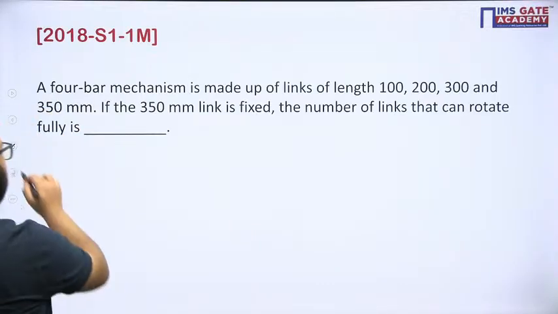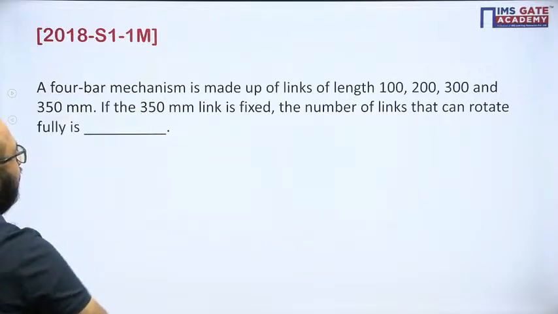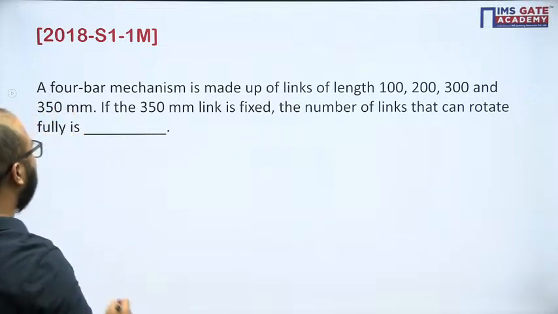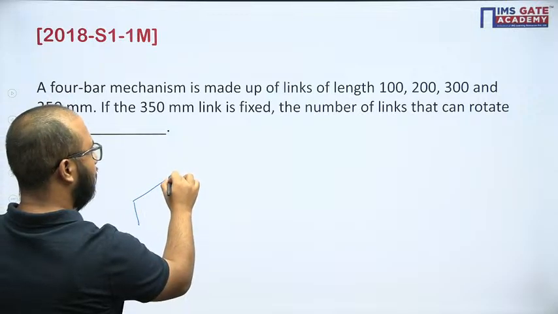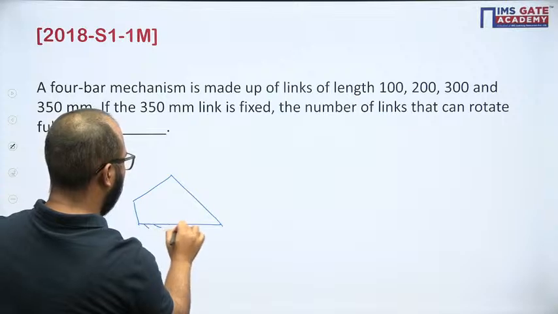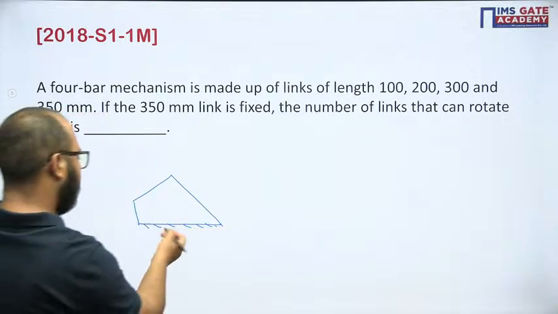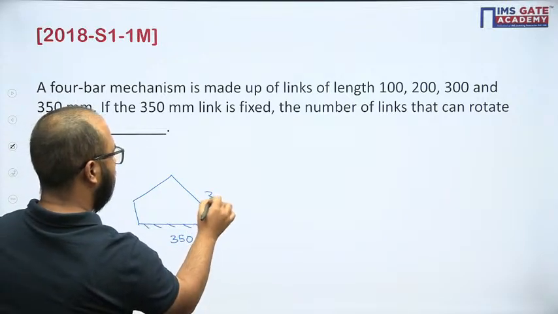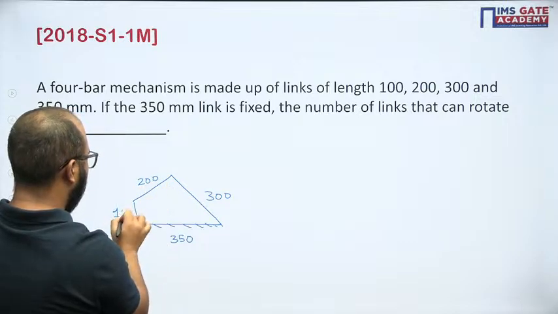Now coming to this question, it was asked in GATE 2018. A 4-bar mechanism is made up of links of length 100, 200, 300 and 350. If the 350 link is fixed, then the others are 300, 200 and 100.